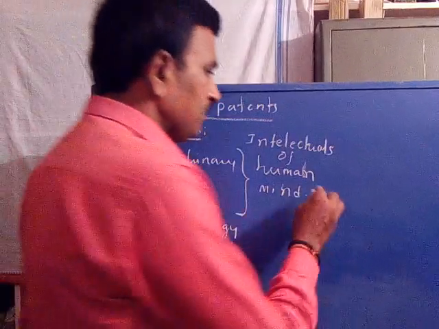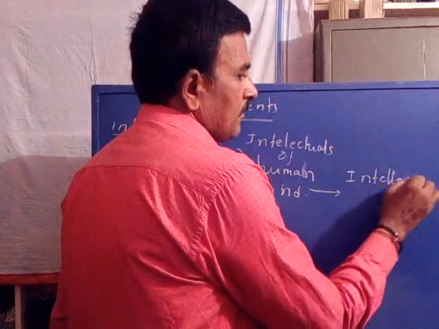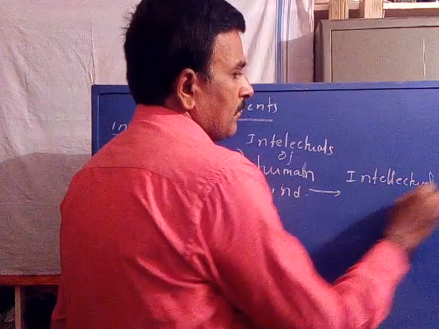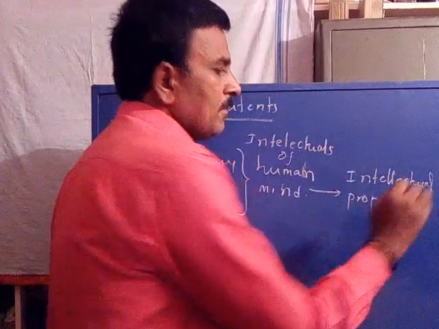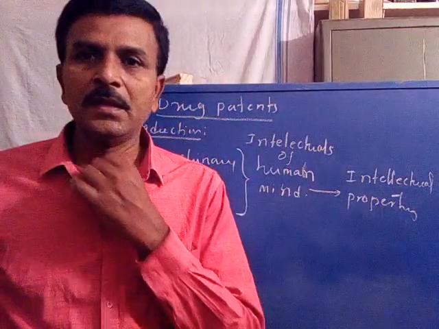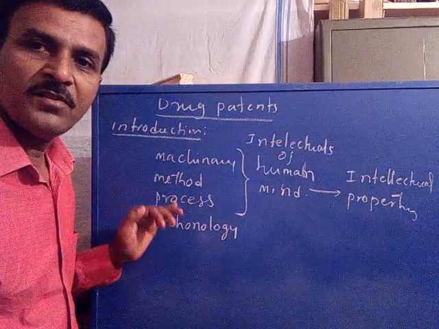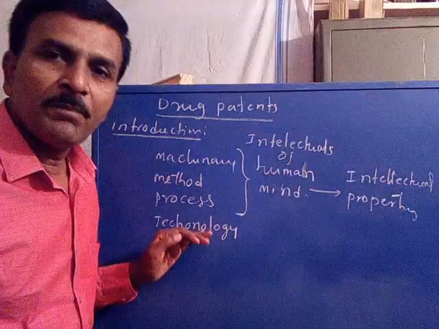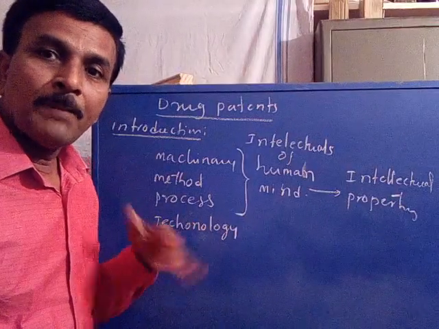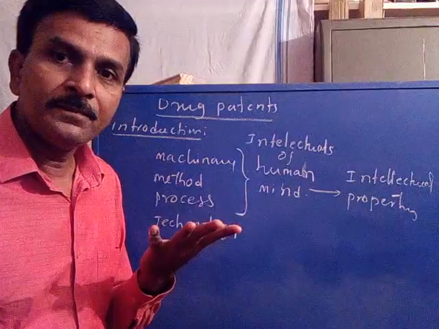Intellectual property. These are the properties: machinery, method, process, technology, etc. These are properties obtained from the idea of the human mind.